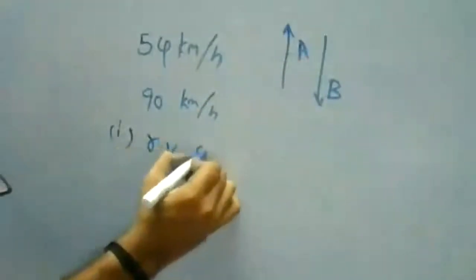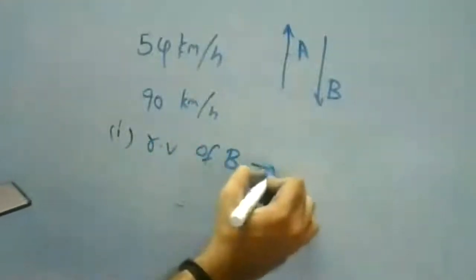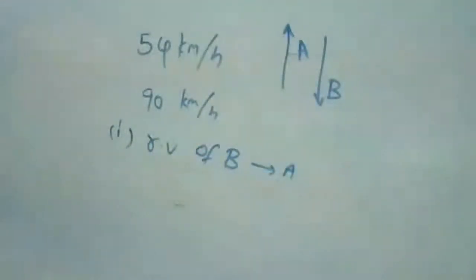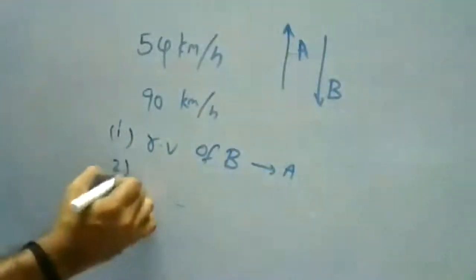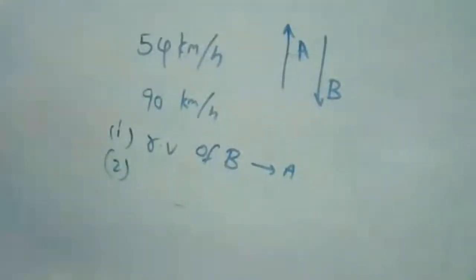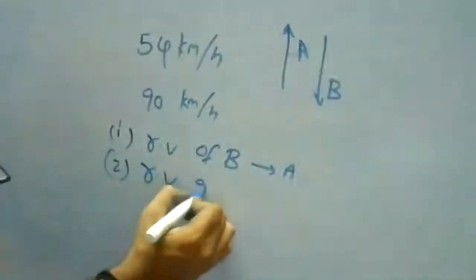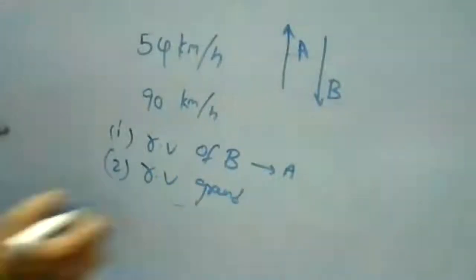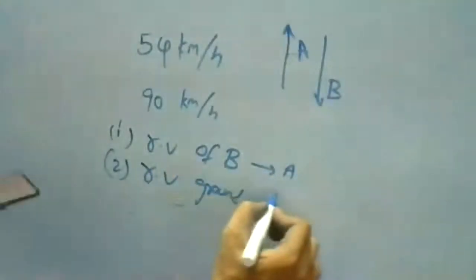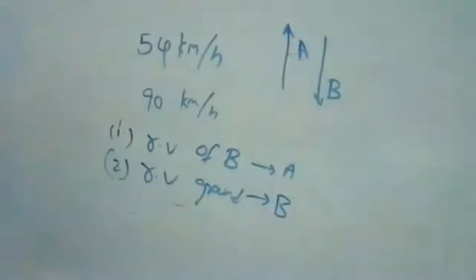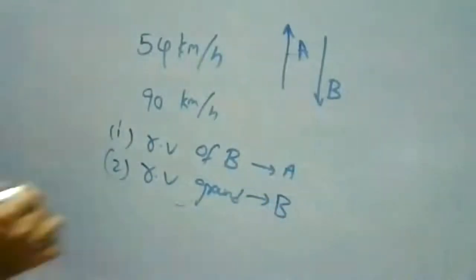Relative velocity of B with respect to A. Second question: relative velocity of ground with respect to B. Relative velocity of ground with respect to B. This is your second one. Third one.